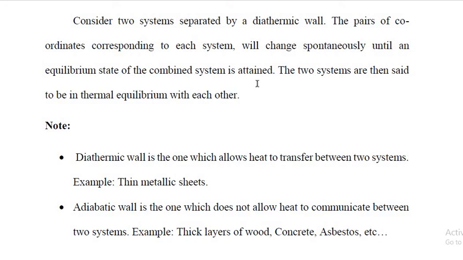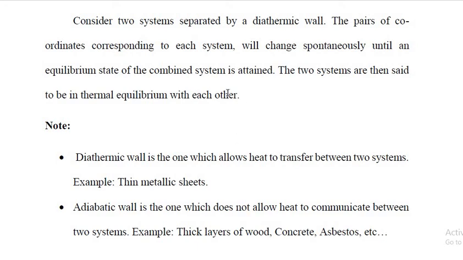That is, consider two systems which are separated by a diathermic wall. A diathermic wall is one which allows heat to transfer between two systems.